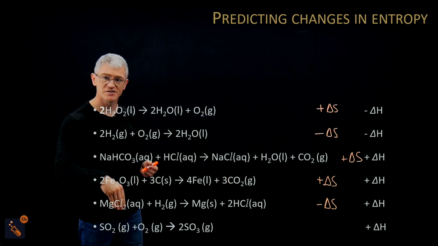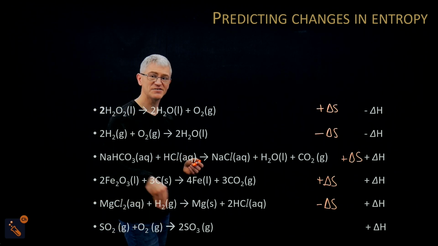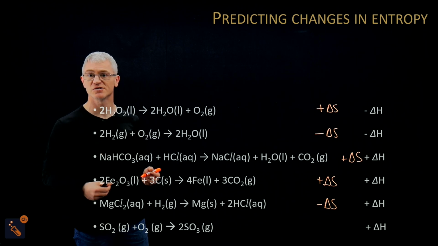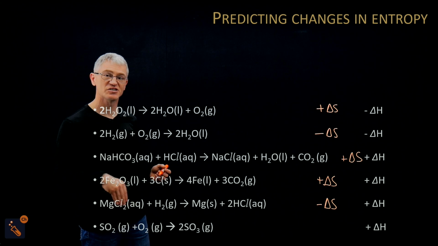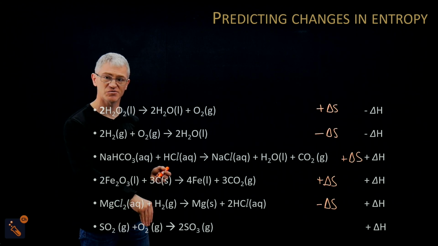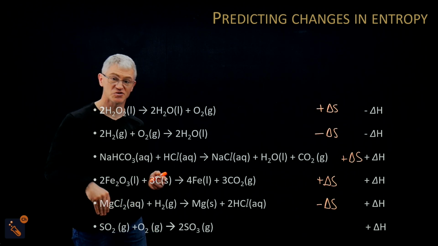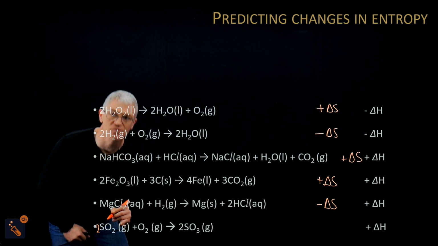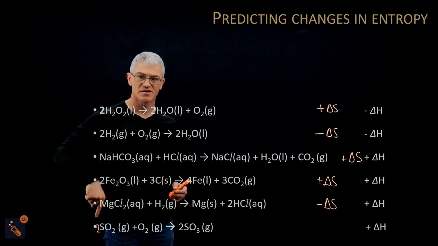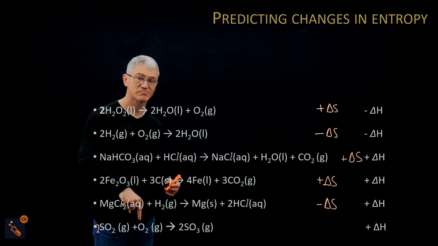Now, we'll just do one final one before we go over the whole lot. You can also do it with this example here. These are all gases, and if they're all gases, the one you go to is which side has the largest number of moles. So there should be 3 moles on that side because we need to balance this. There should be a 2 there. So 2SO2.